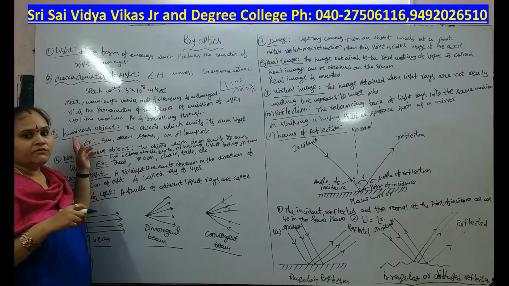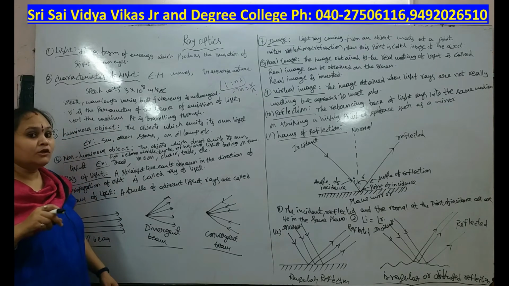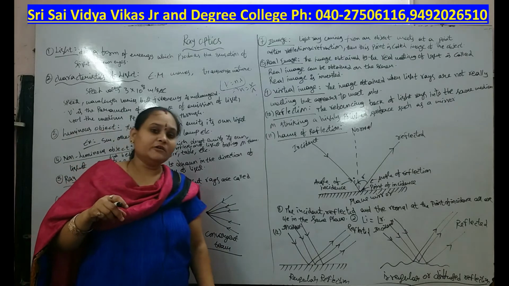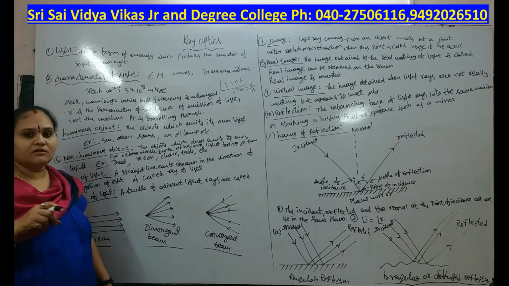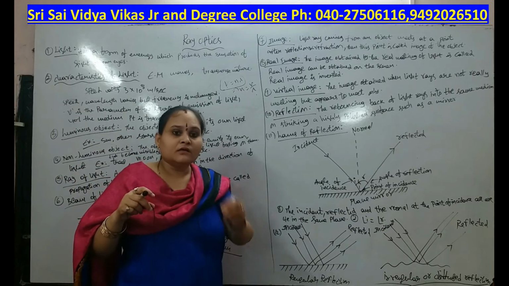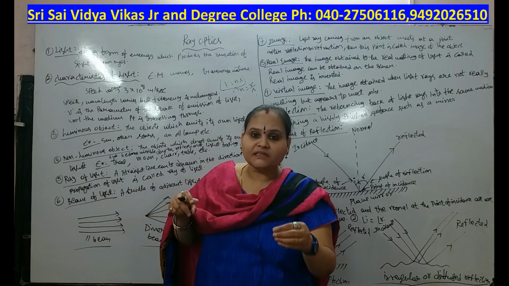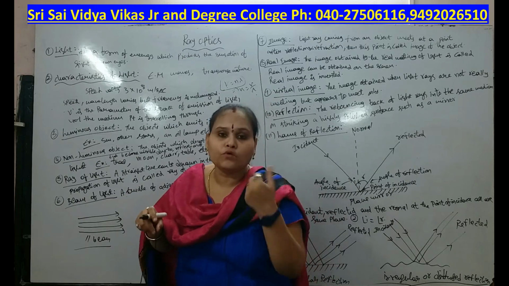And next, we have two types of objects: luminous objects and non-luminous objects. What is meant by a luminous object? A luminous object means an object which emits light on its own.